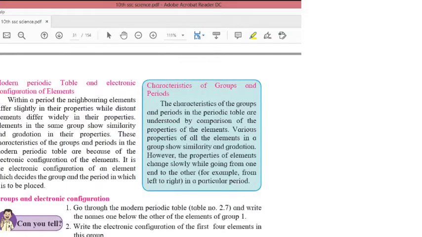Elements in the same group show similarity and gradation in their properties. These characteristics of groups and periods in the modern periodic table are because of the electronic configuration.